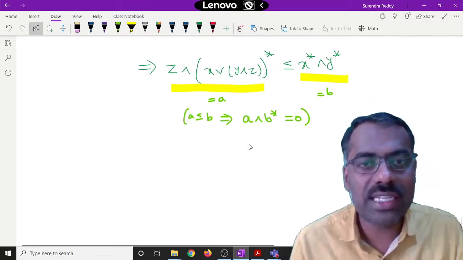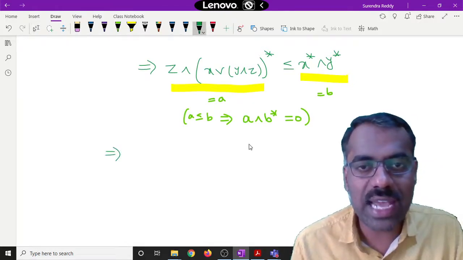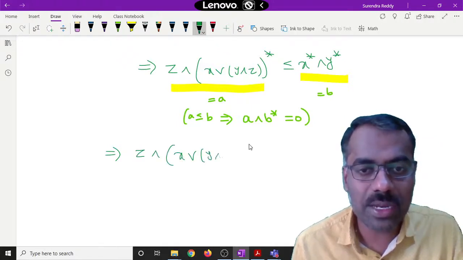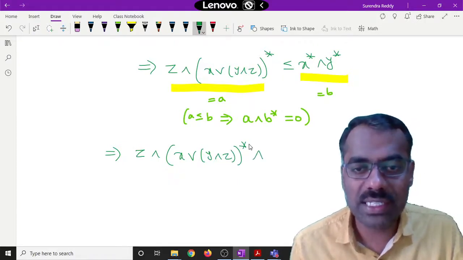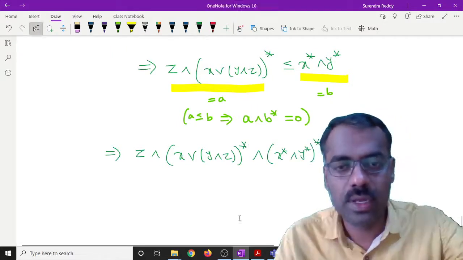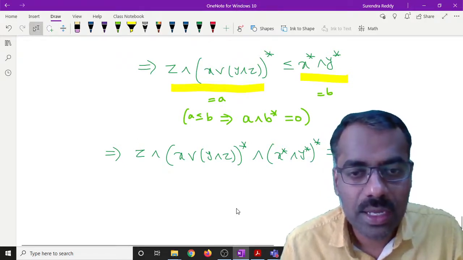So if I write that one, what will we get? This implies this is your entire X star meet Z meet X join Y meet Z star, then meet with star of this one. Is this clear? So X star meet Y star whole star is 0. Is this clear? Whatever we have written here, right?